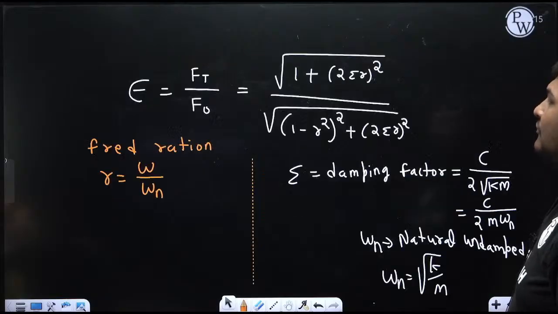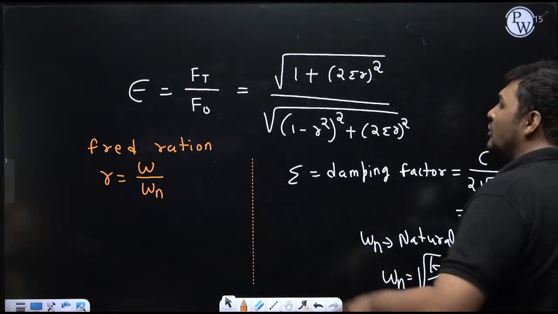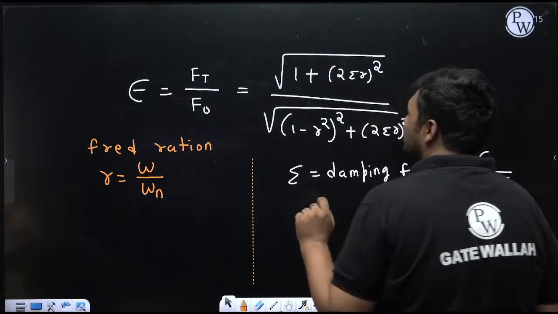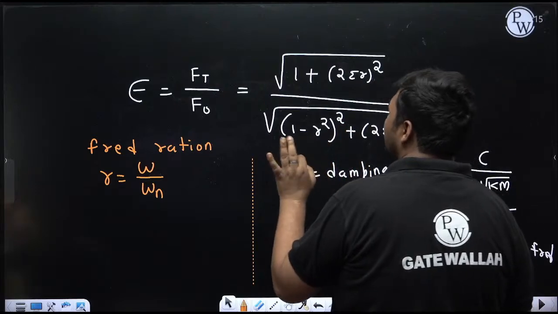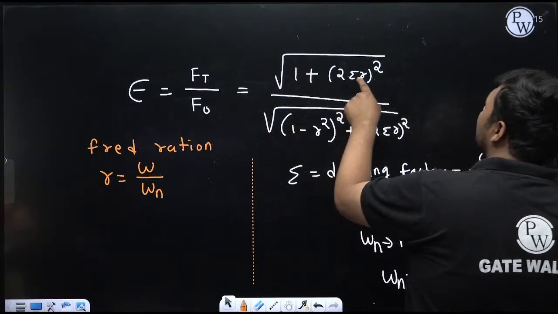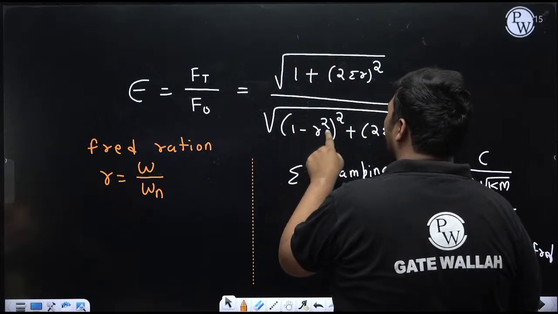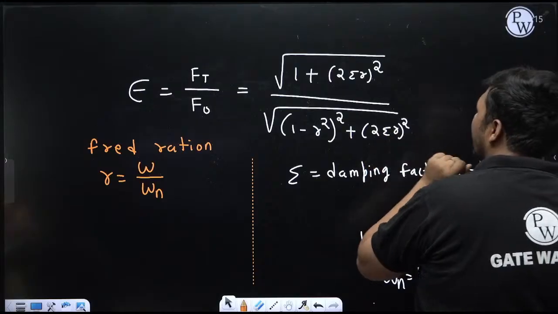Okay. Now for that we should know the formula to calculate epsilon. This is the formula to calculate epsilon, that is transmissibility ratio. That formula you have to remember. The formula is square root of 1 plus (2 zeta R) whole square, upon square root of (1 minus R square) whole square plus (2 zeta R) whole square.